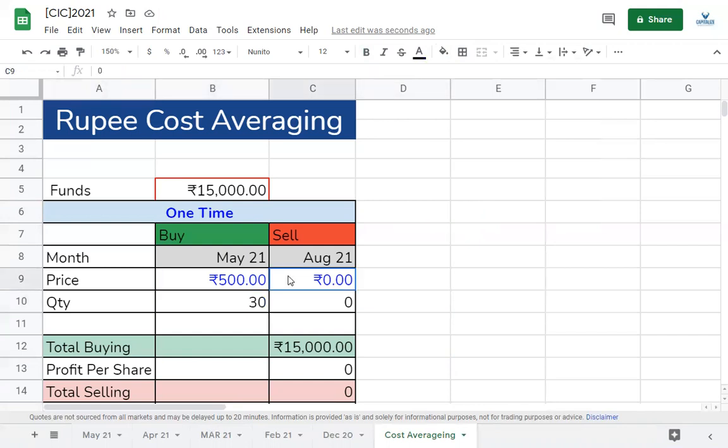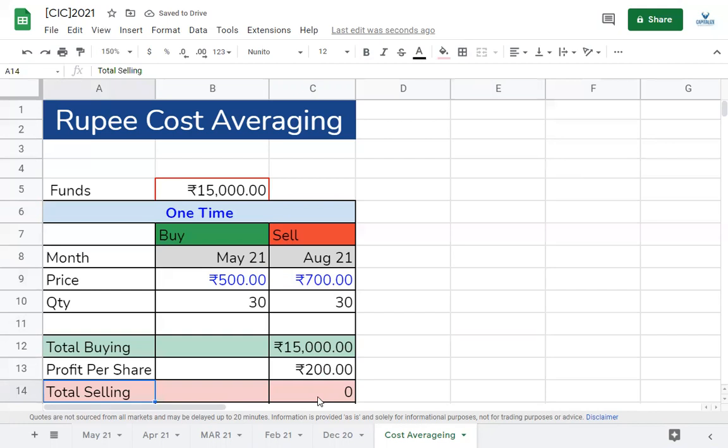The target that I gave is in August, let's say 3 to 6 months was the range. Until August, you keep holding on to the stock, and in August it hits its target of 700 rupees. Of course the quantity was 30. So if you sell 30 quantity of stock, what is the profitability? Profit per share will be very simple. You take 700 minus 500, so profit per share was 200 rupees.